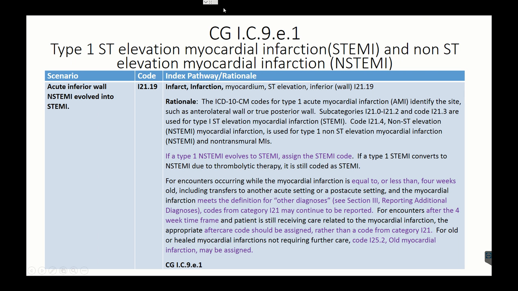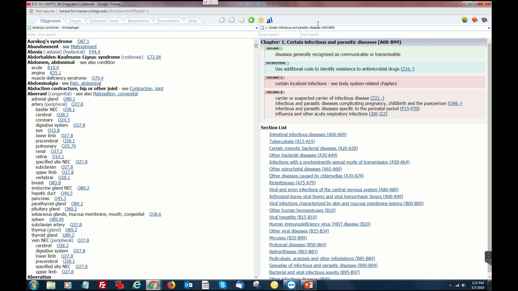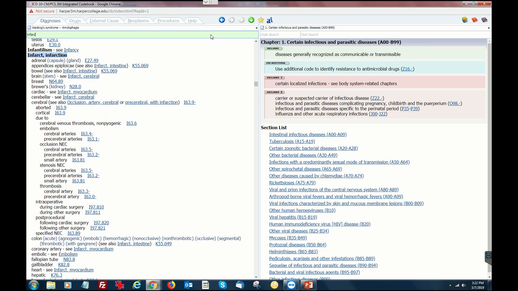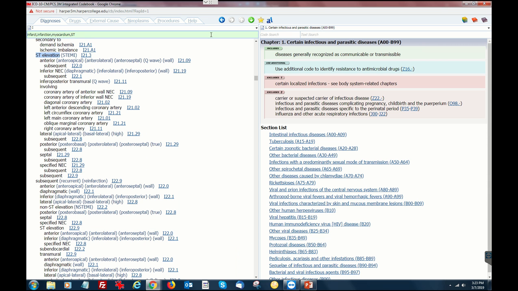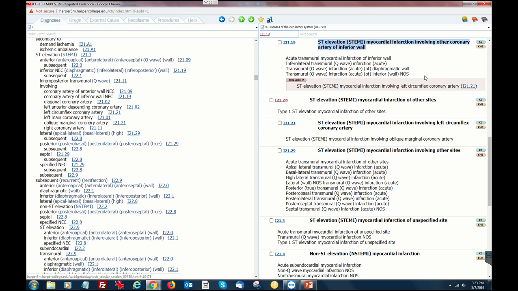So let's go to the 3M encoder. So we start with infarct, infarction, myocardium, ST elevation, inferior wall. There's that non, so inferior. I21.19.